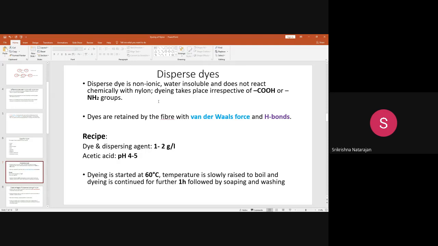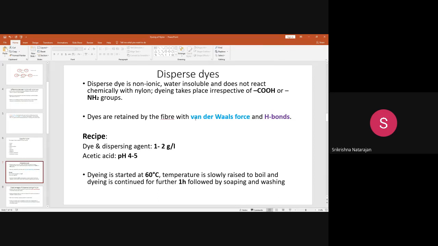Like polyester, what will happen? When you heat it to high temperature, the polyester changes from the glassy state to the rubbery state. At that time the pores of the polyester surface get opened and the dye penetrates inside, and once it is cooled, it forms a mechanical entrapment. After it gets cooled, the pores close. So in polyester with disperse dyes, the dye and the fiber are held mostly by the van der Waals force, which is a very weak force. But since the dyeing happens at a very high temperature, say around 130 degrees, we are doing the temperature.